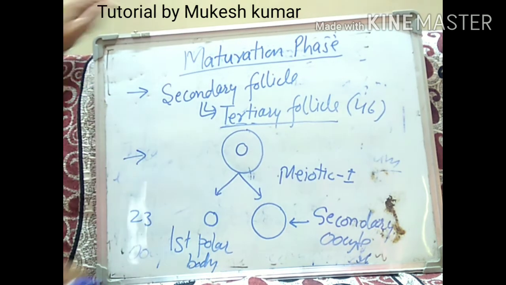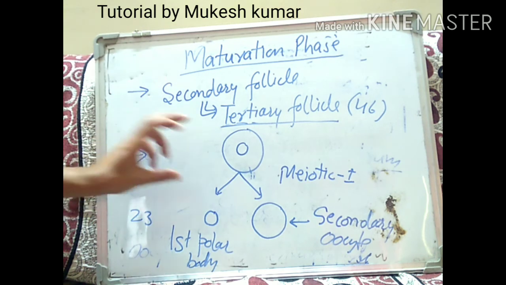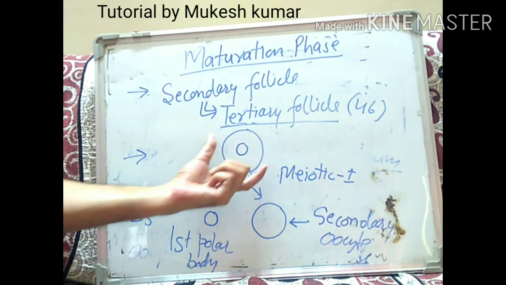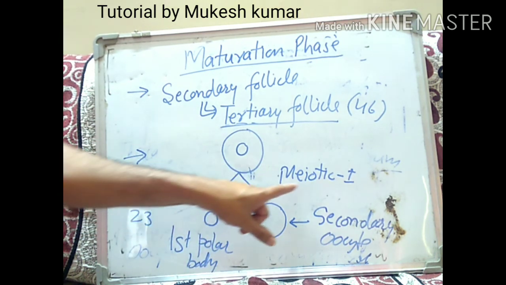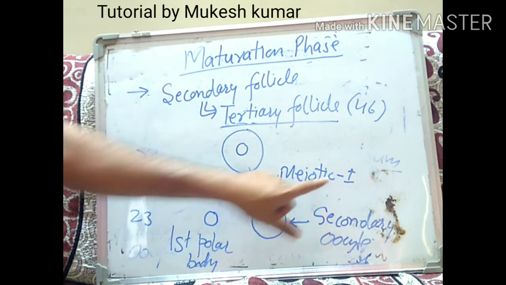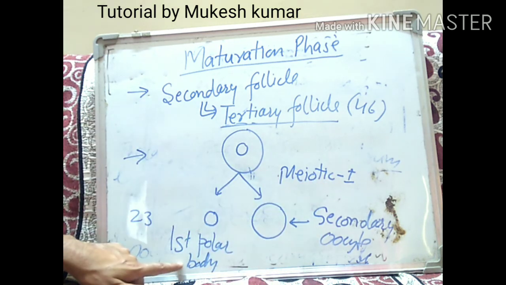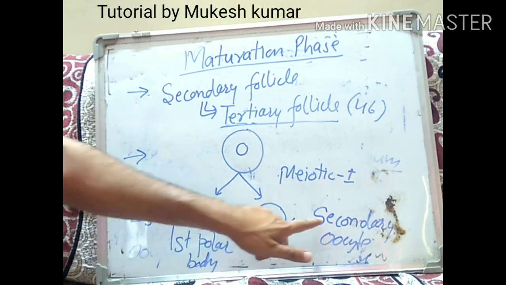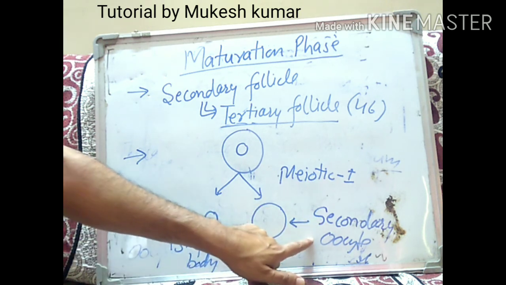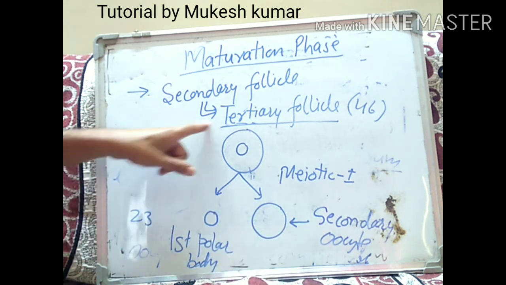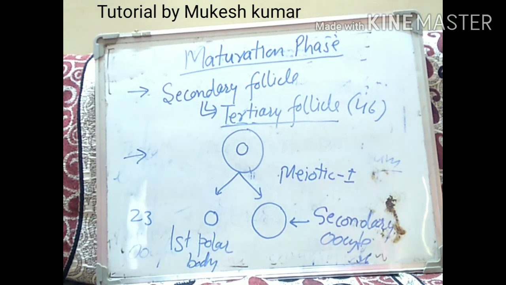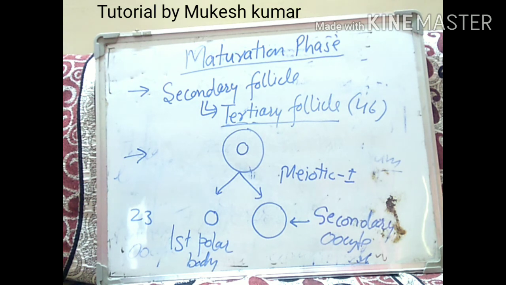The second thing which is happening in the maturation phase is that the tertiary follicle will divide by meiotic division. Meiosis I is taking place. It will produce two unequal cells: one is the first polar body, which will degenerate, and the secondary oocyte will be produced. This is the second event happening in the maturation phase, that is, the completion of the first meiotic division and formation of two unequal cells.